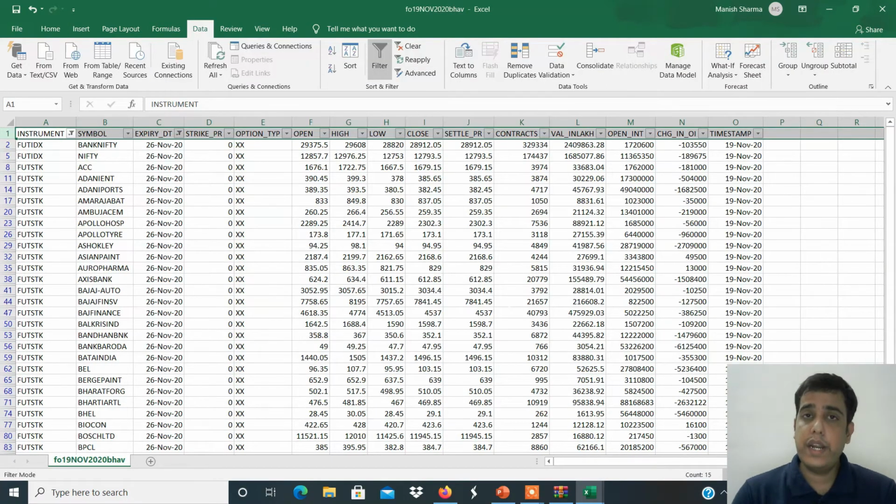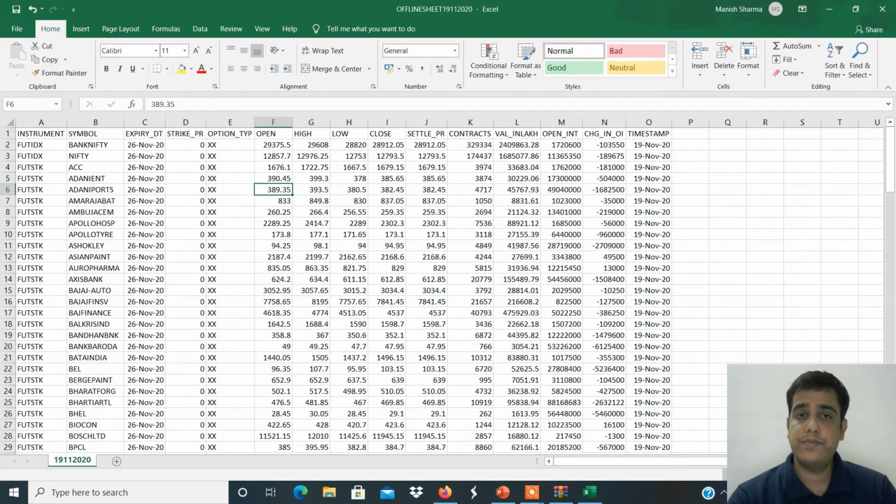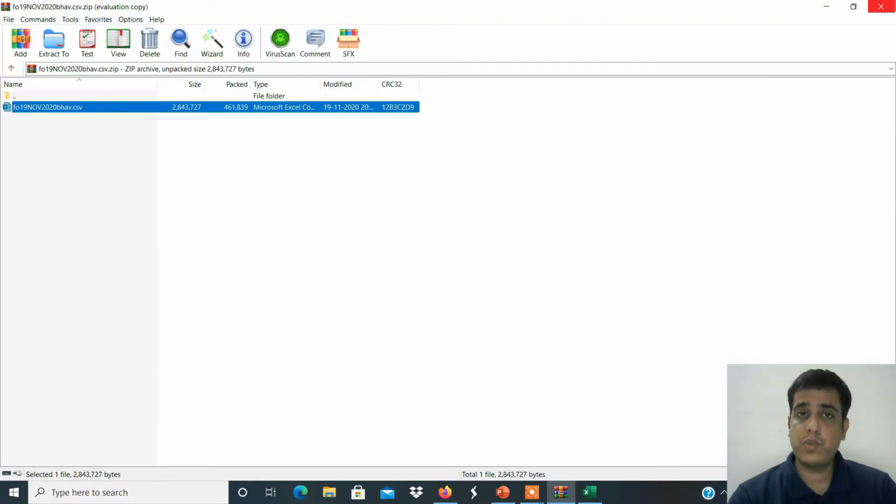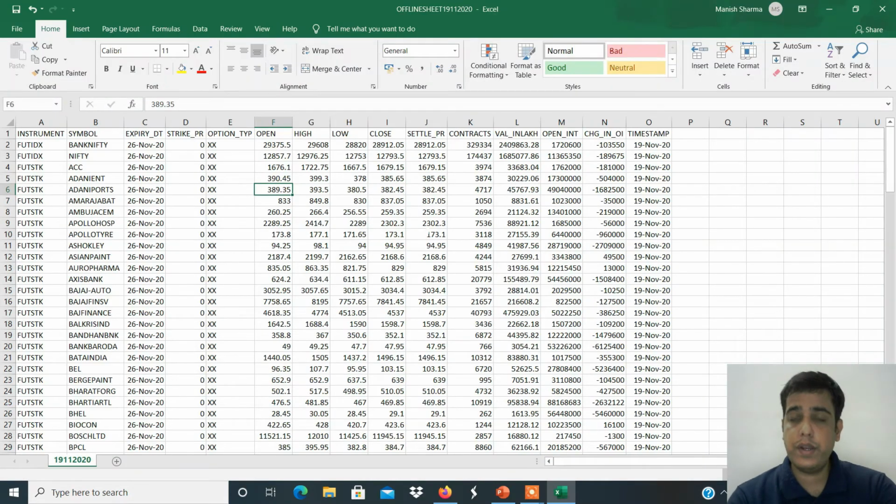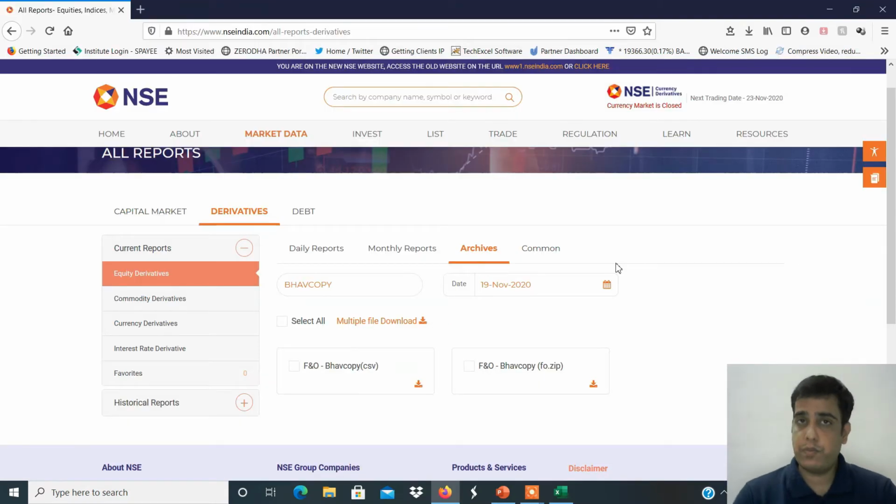So now you don't need the 19 November bhav copy file which we downloaded from the NSE website. Close this file without saving, and close this WinZip as well. Now the offline sheet is open and the NSE website is open. We have downloaded the 19 November data. Now we have to download the 20th November data, with exactly the same steps. So let's download the 20th November data now.